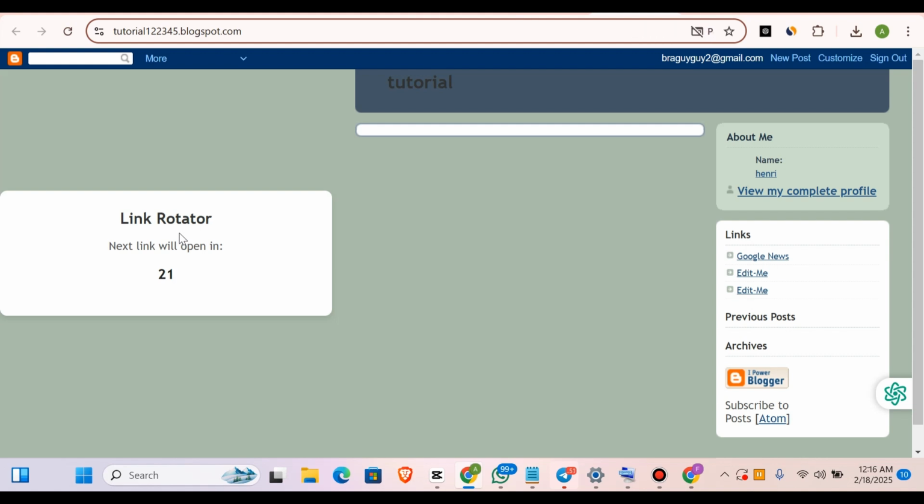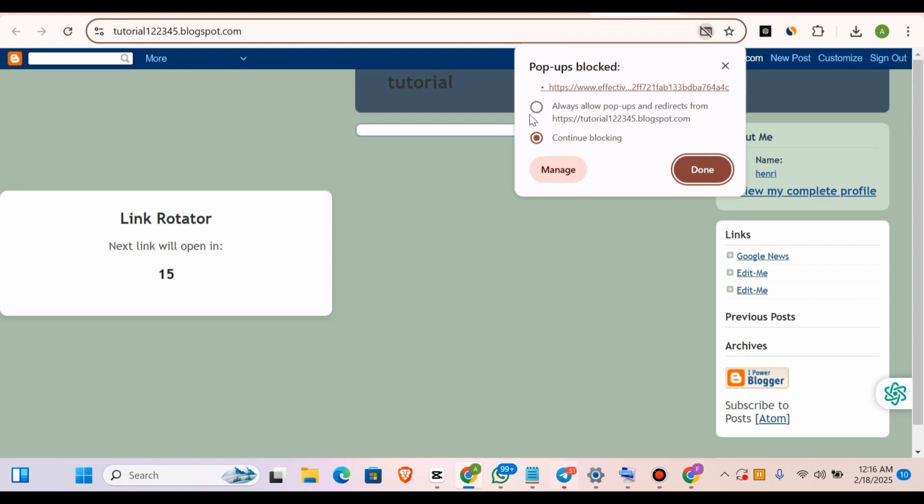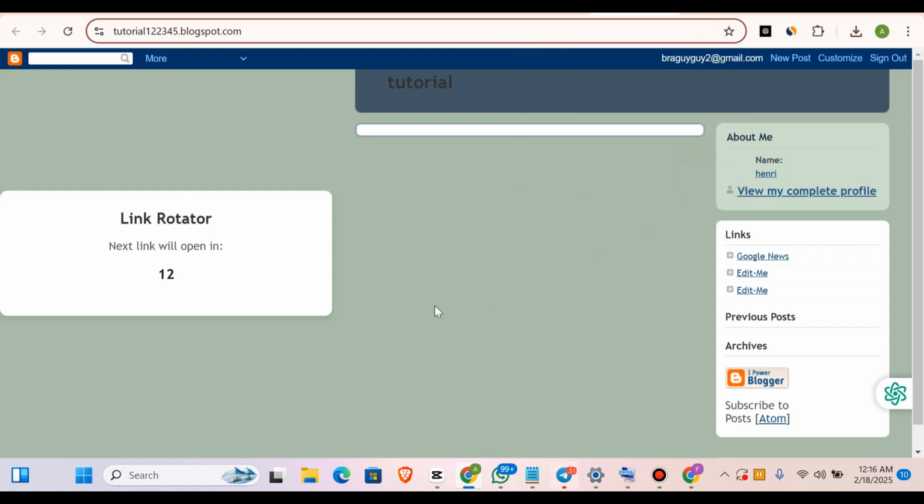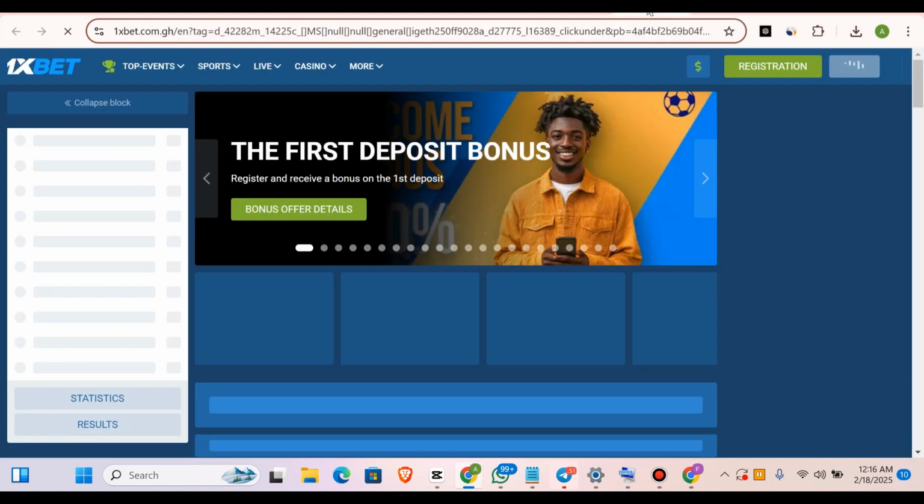So you can see the timer is reducing drastically, right? When it starts doing something like this, Adsterra is not going to know that this is an automation that you're running, because it's going to take time just as human beings are clicking on it. All right, so once it gets to 0, you can see an ad popping up. So this is an ad, right?